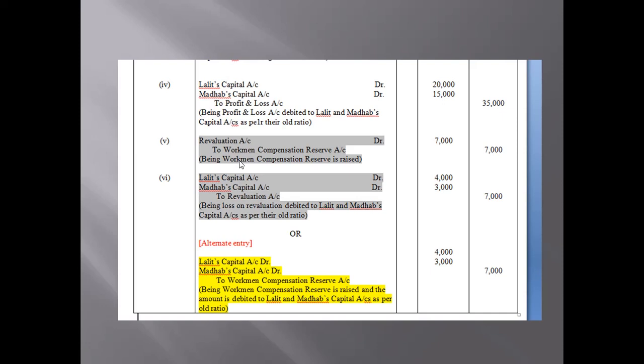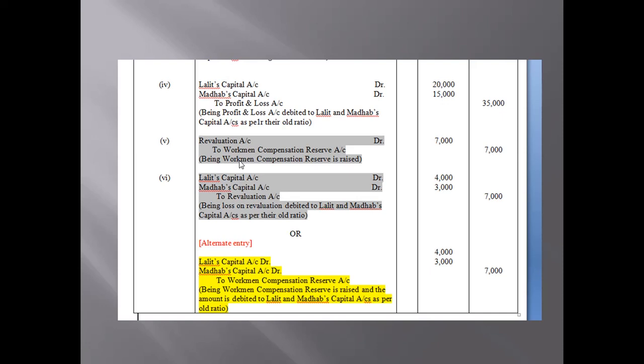So previously this liability of Workmen Compensation Reserve was 16,000, and now this liability has been increased to 23,000, which means this liability is increased by 7,000, isn't it? So previously it was 16,000, now it is 23,000. So how much is the difference? Difference is 7,000. So this 7,000 is the increase in the liability.